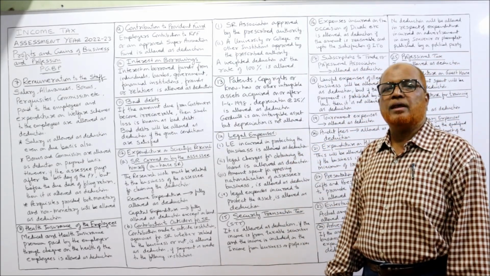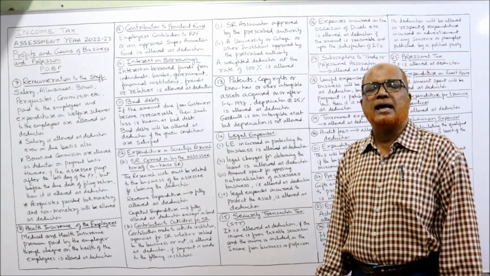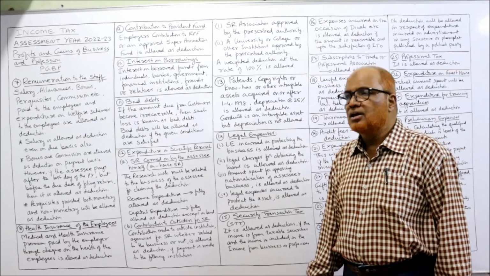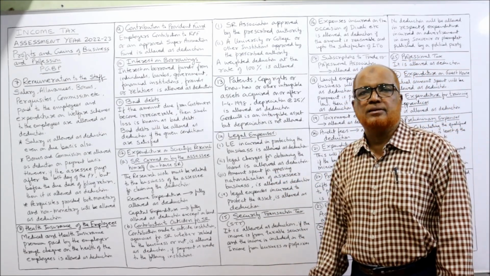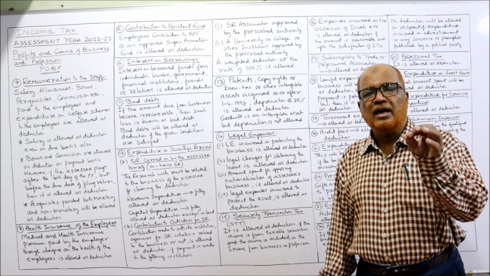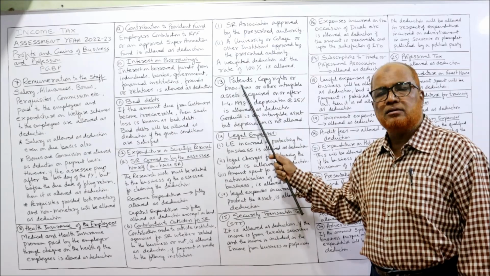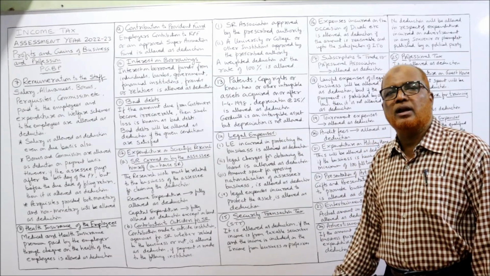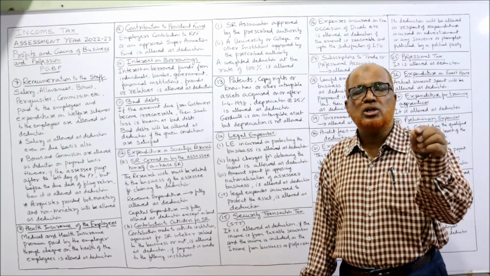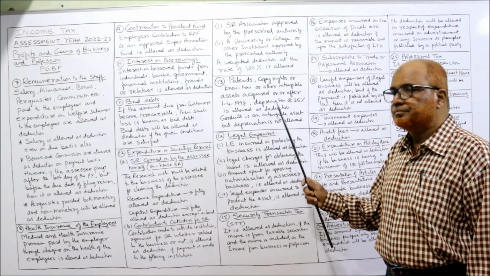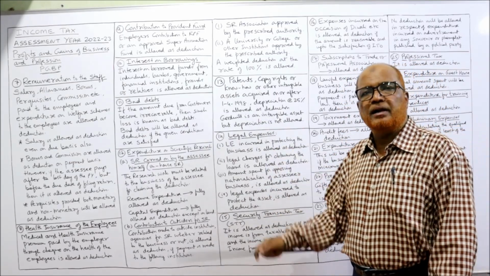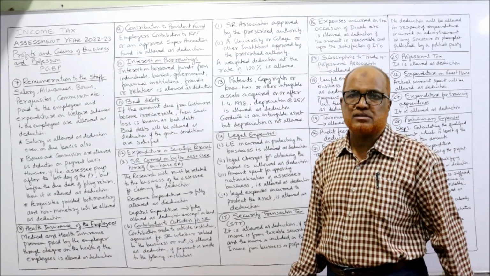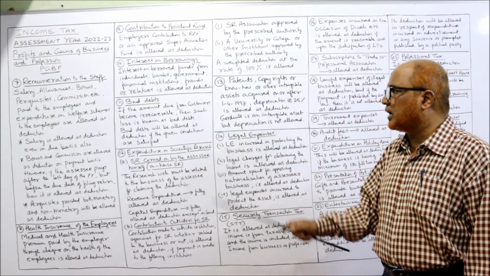Next, patents, copyright, know-how, these are called intangible assets. Earlier, intangible assets were also allowed as deduction, but from 1/4/1998, the Income Tax Act says if any expenditure is incurred on patent or know-how or copyright, if it is purchased after 1/4/1998, depreciation at the rate of 25% will be allowed. Depreciation on patents or copyright or know-how will be allowed at the rate of 25% if it is purchased after 1/4/1998.